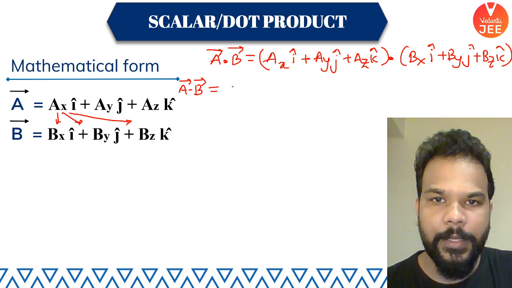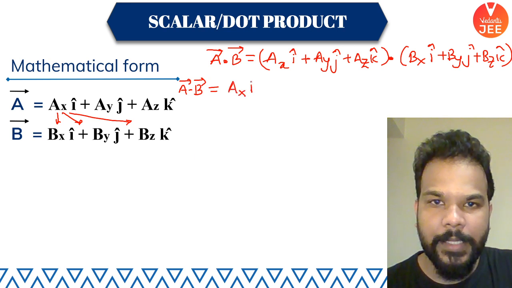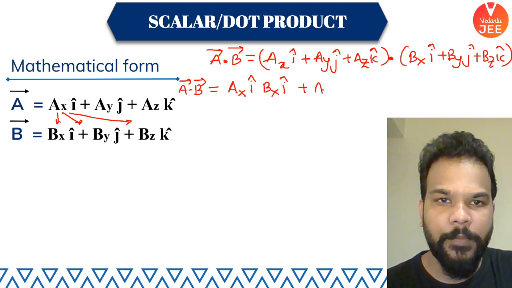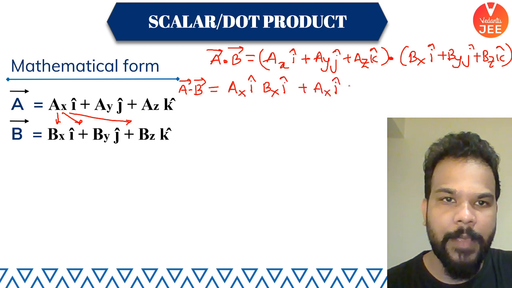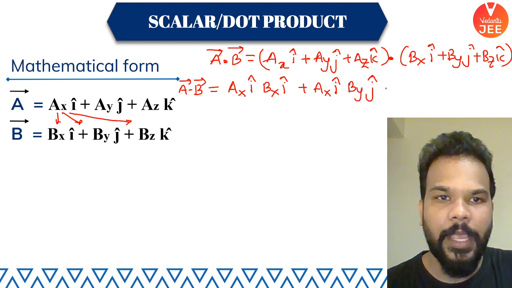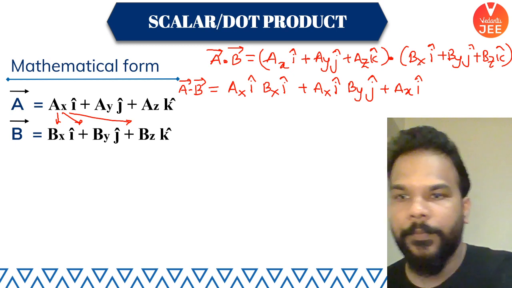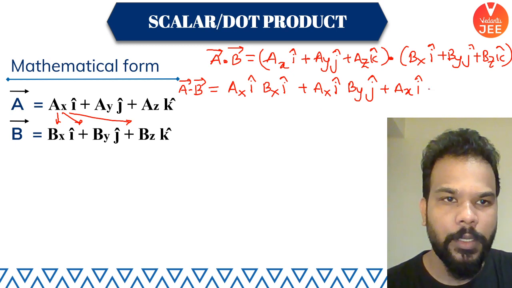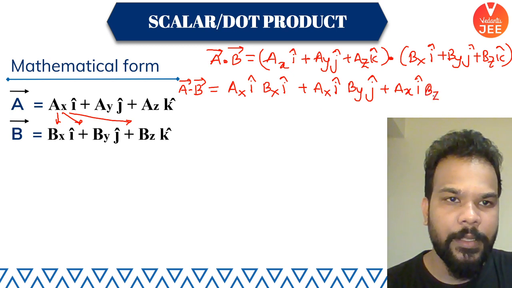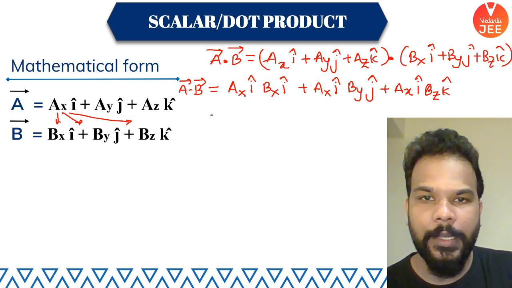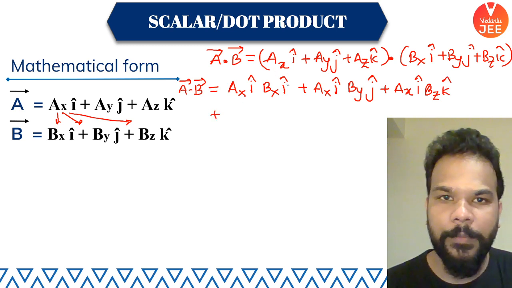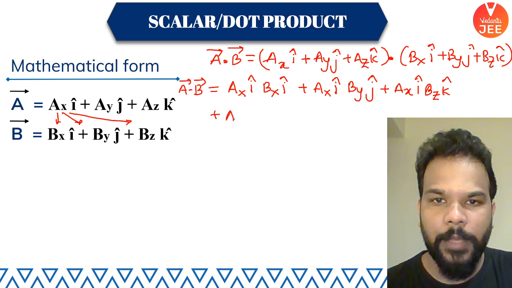So what you see here, first I'm going to multiply AX I cap with BX I cap, then next is AX I cap and BY J cap, next is AX I cap with BZ K cap. Okay guys, similarly AX is multiplied with all of them. Now what I'm going to do, I'm going to take AY J cap, multiply it with BX I cap.